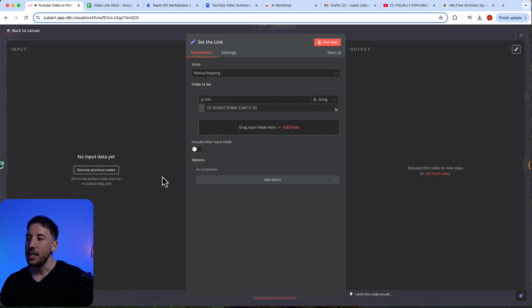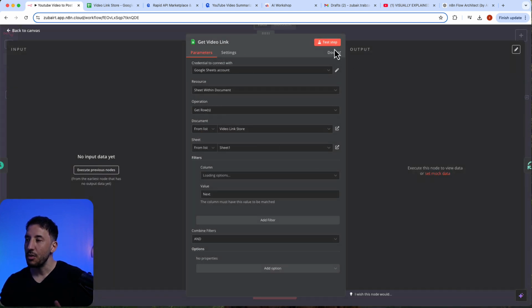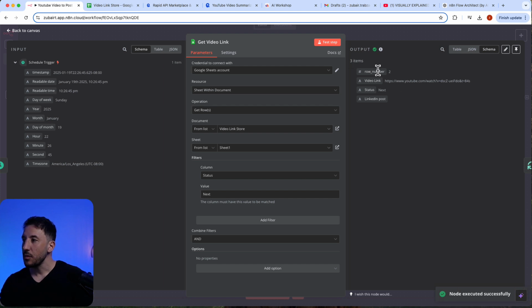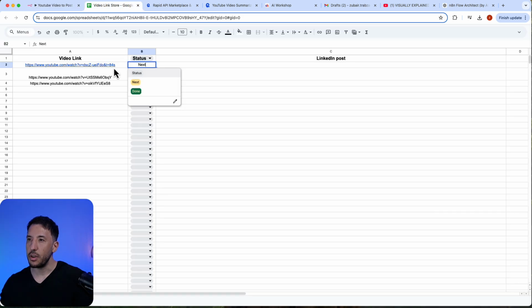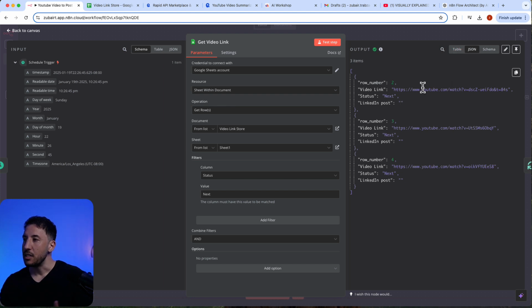So actually, let me go ahead and process this. Let's go ahead and process one at a time now. So now, as you can see right here, we got row number 2, video link, which is this one. As you can see, 84S is at the end. Yep, that's the correct one. So now we got that, and we got the status as next. And the 3rd column is LinkedIn post, obviously, right? So we have all of our output here, and we can take a look at this as our JSON schema as well. All right, so this is good to go.